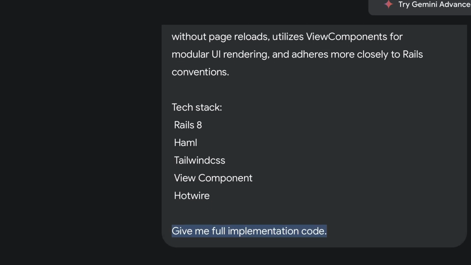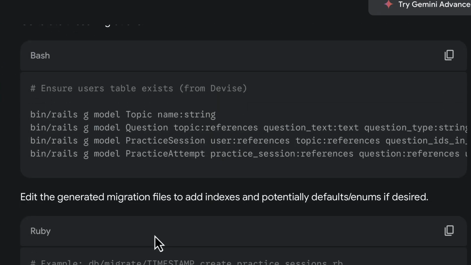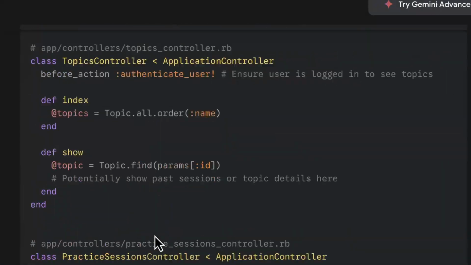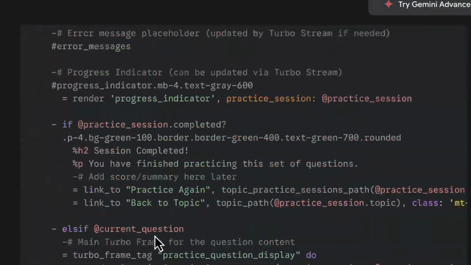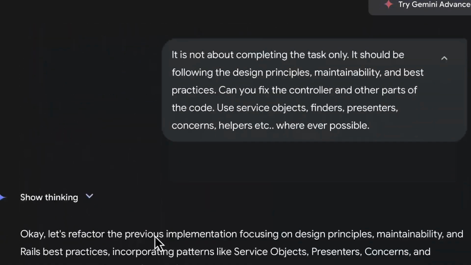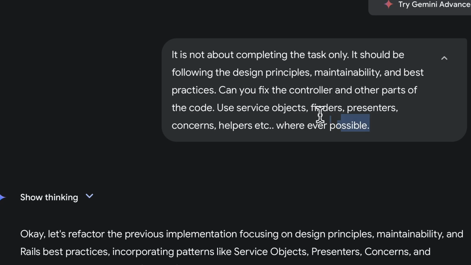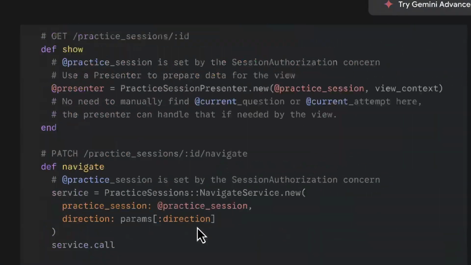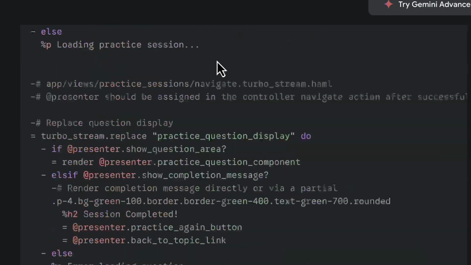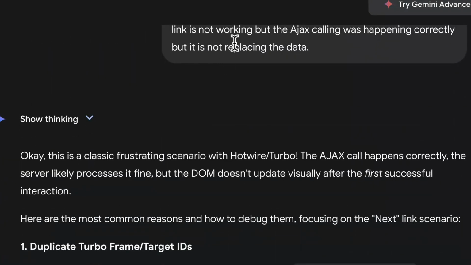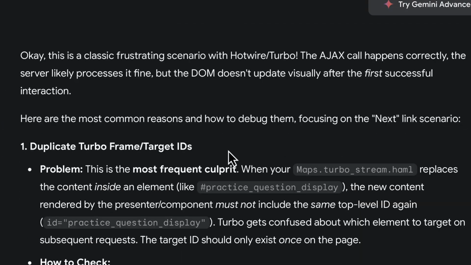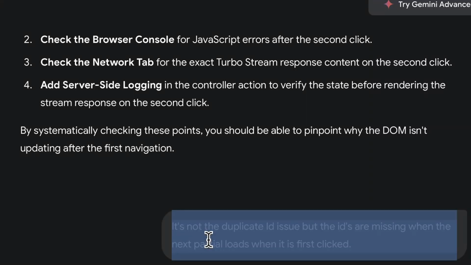Okay, now AI generated a ton of code. This was a much better starting point than the vibe coding attempt. I noticed some areas weren't quite following the design principles, maintainability, and best practices I wanted, like proper separation of concerns. So I prompted again to refactor this part to use a service object, finders, and presenters for better decoupling and ensure the controller action is linear.